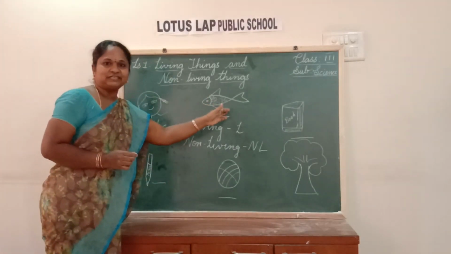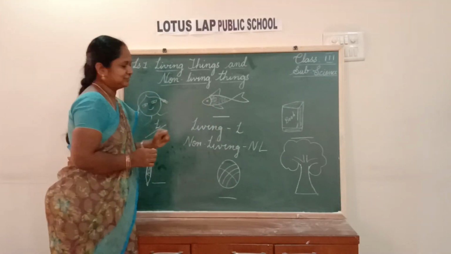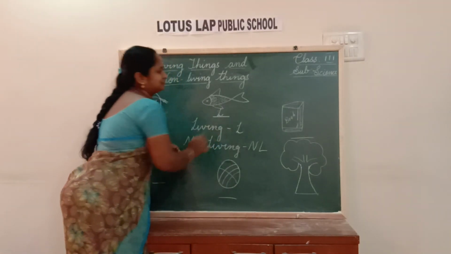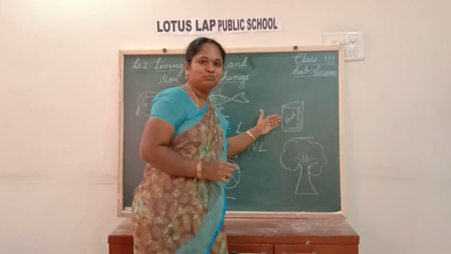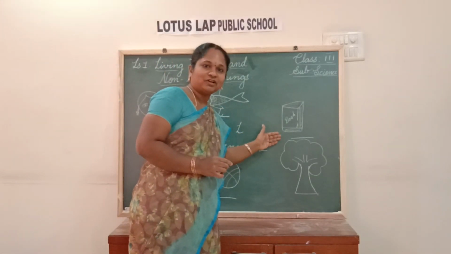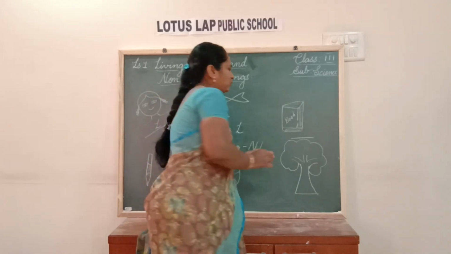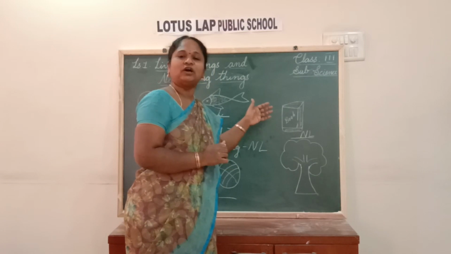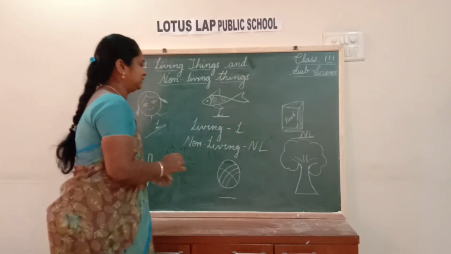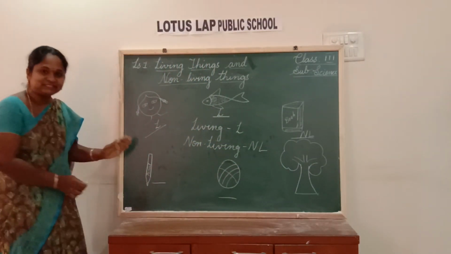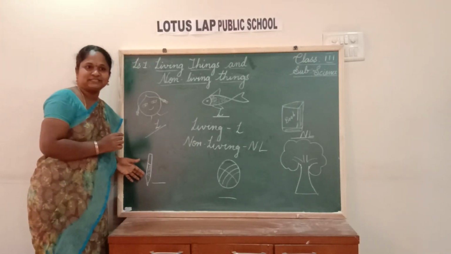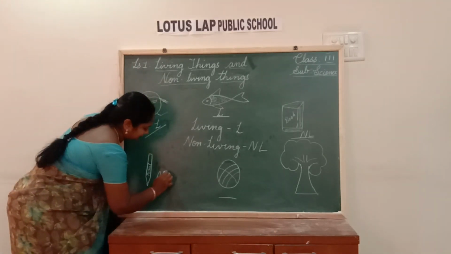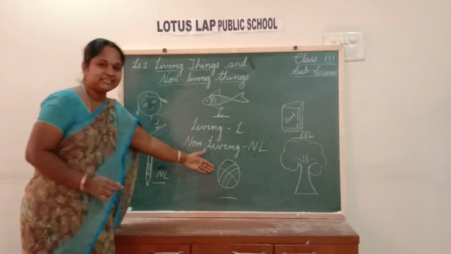What is this animal, children? Fish. Is it living or non-living? Living. What is this? Book. Book is a living or non-living? Non-living. Why it is a non-living, children? Because it cannot move or it cannot grow. Isn't it? And now, let us come to this. What is this? Pencil. You all write with your pencils, isn't it? Is it a living and non-living thing? It is non-living thing.